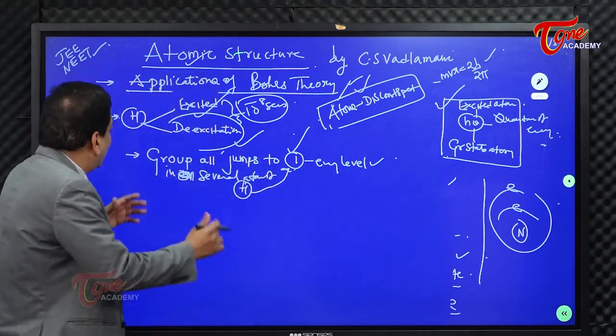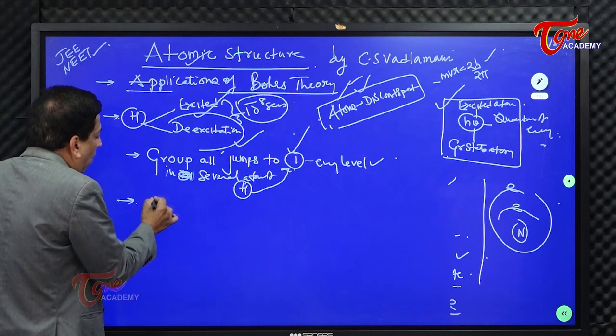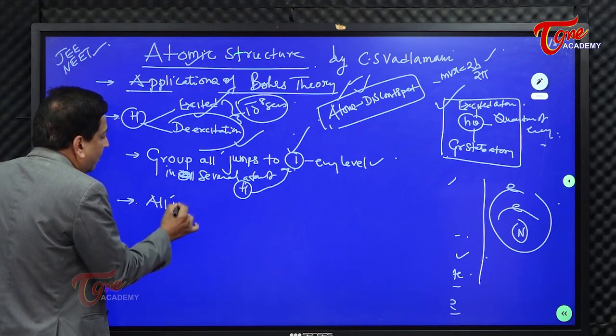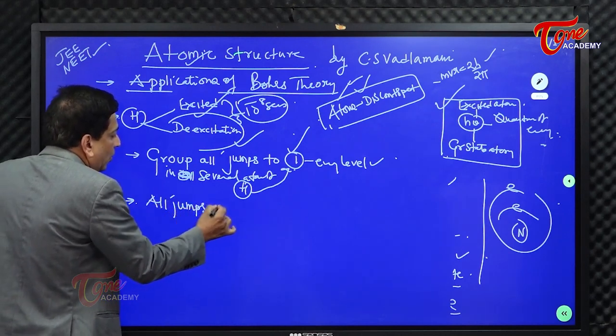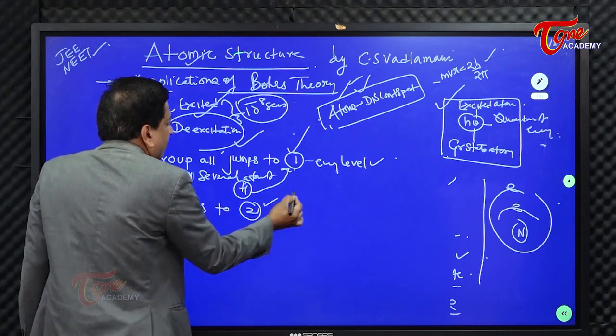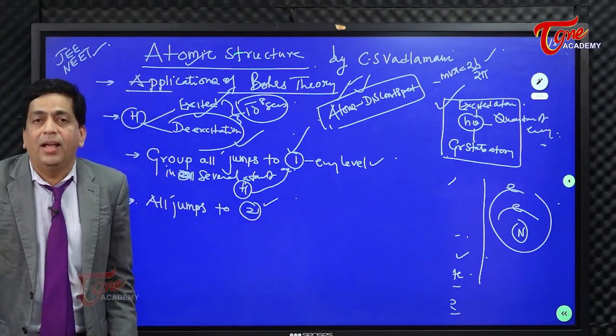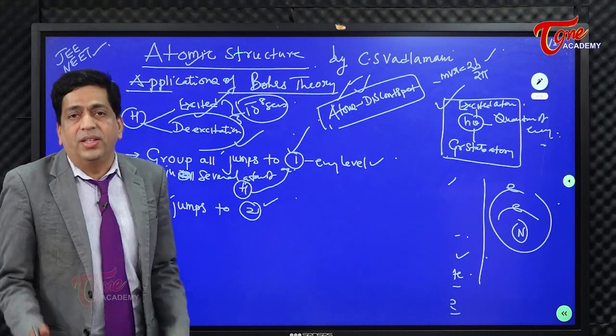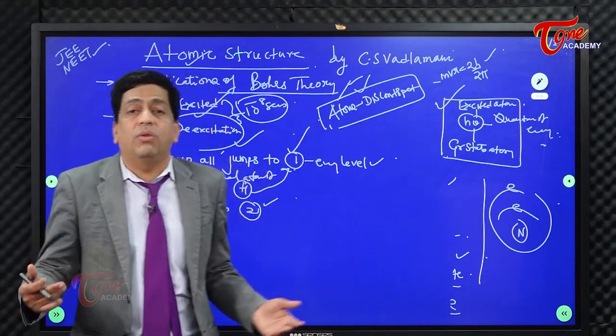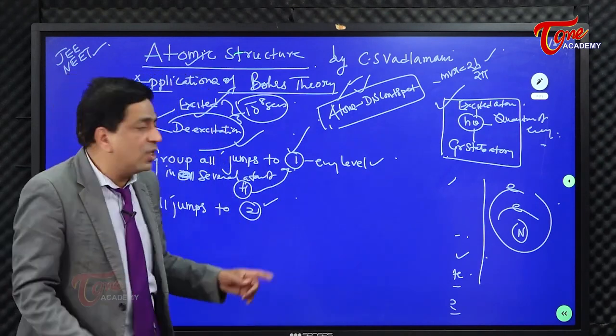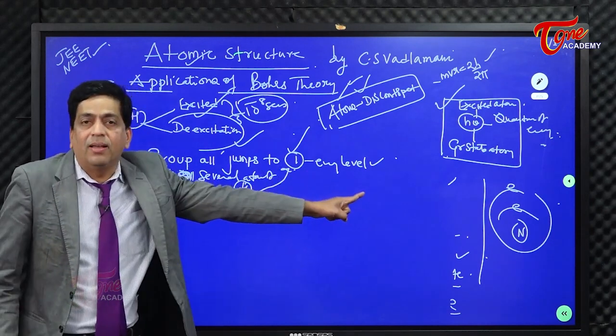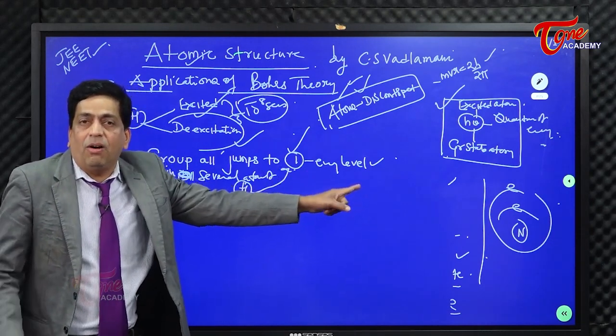And the second: all jumps to the second energy level. If someone asks me whether after the second they will jump to the first, no, because you need to come to the ground state. But the second to one has already been recorded in the first group. All the jumps to the second.